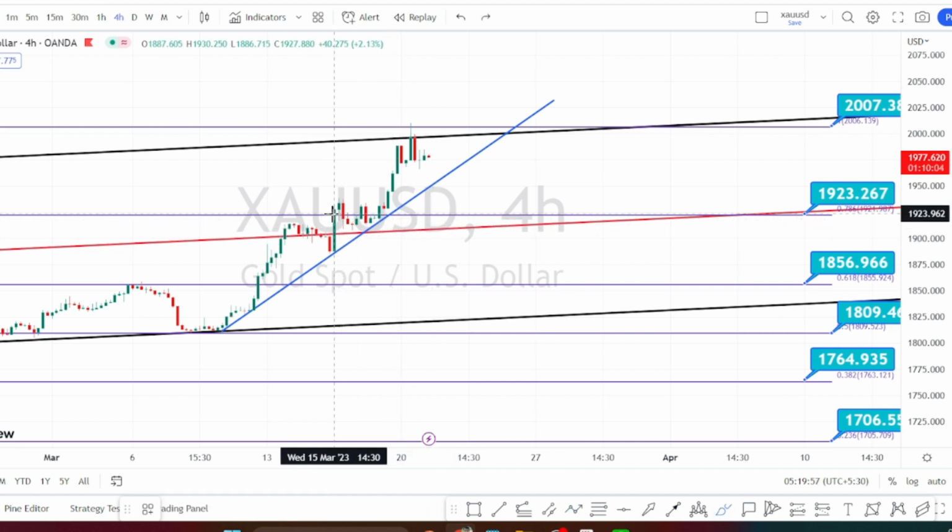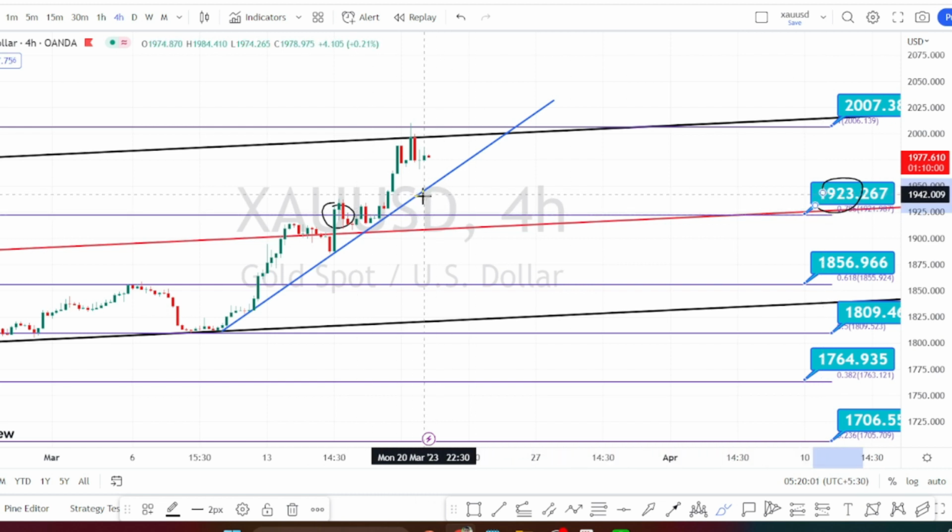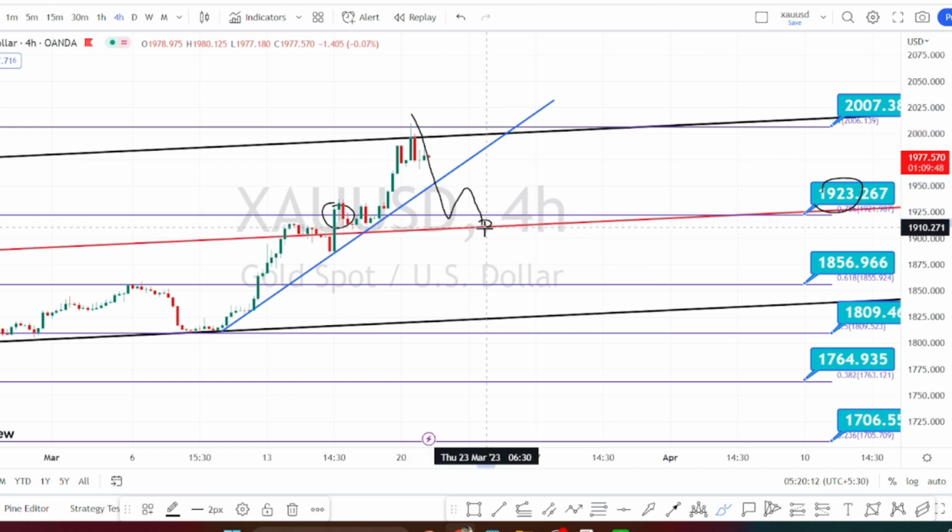And in the past, we have noticed this level of 1923 to be acting as a very strong support. So if the bearish side retracement continues also, we can expect it to again take support and to bounce back on the bullish side retracement. And only when the price action breaks this support line, we can expect it to continue its bearish side retracement.